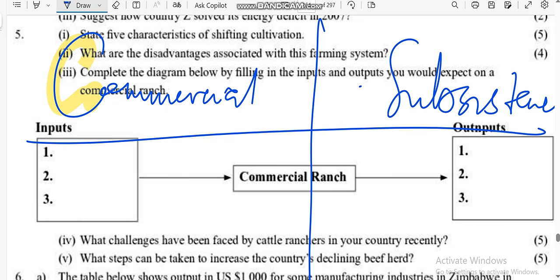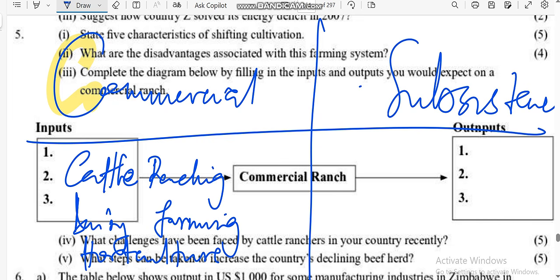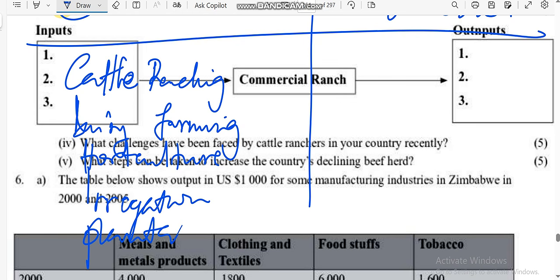Saka kuno kuma examples e commercial ndo kunana cattle ranching, it is done for sale. Ndo kunana dairy farming, ndo kunana horticulture, ndo kunana irrigation farming, ndo kune ma plantations here.